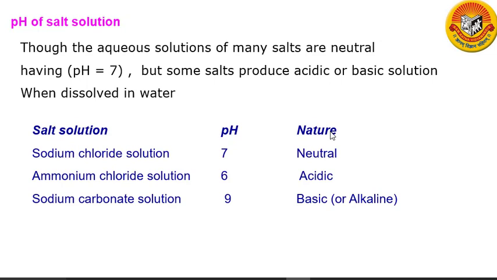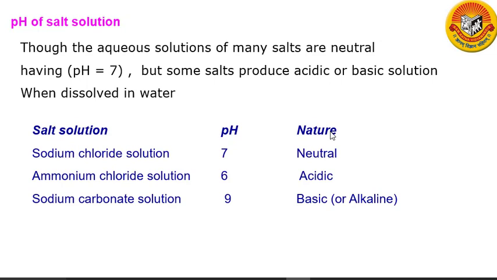When we dissolve sodium carbonate in water, it hydrolyzes and gives sodium hydroxide and carbonic acid. Now sodium hydroxide is a strong base which is fully ionized and gives a large amount of hydroxide ion. On the other hand, carbonic acid is a weak acid which is only slightly ionized and hence gives a small amount of hydrogen ion. Since the sodium carbonate solution contains more hydroxide ions than hydrogen ions, it is basic in nature. It turns red litmus to blue.